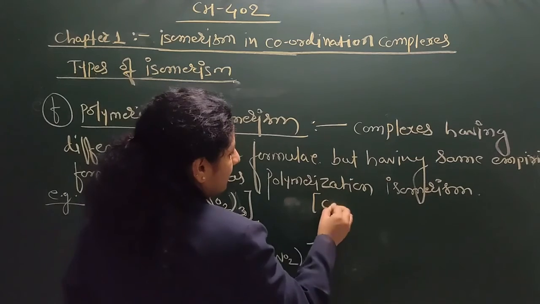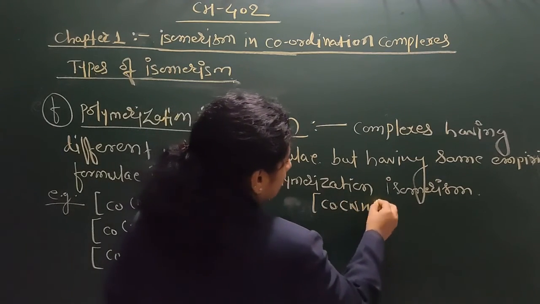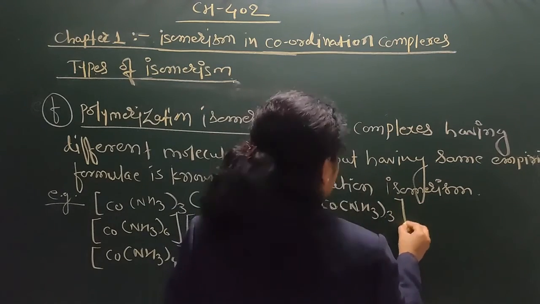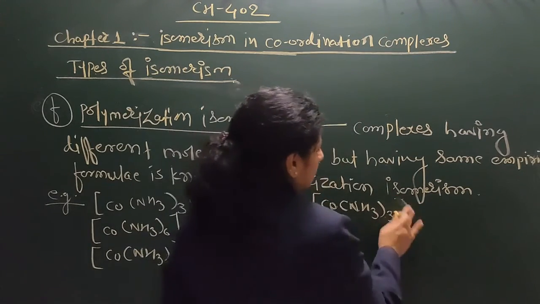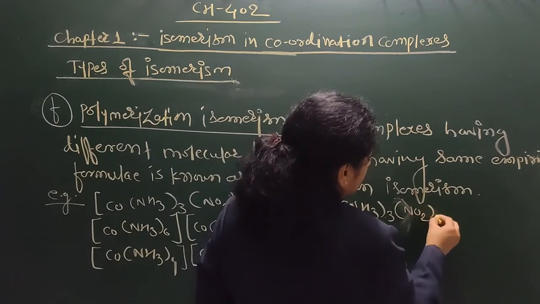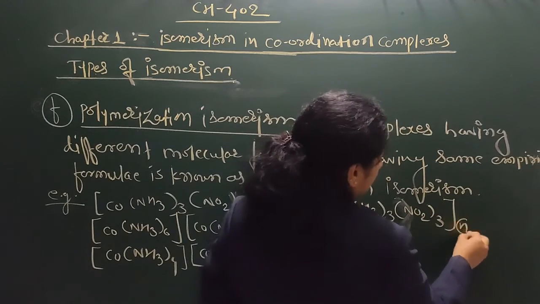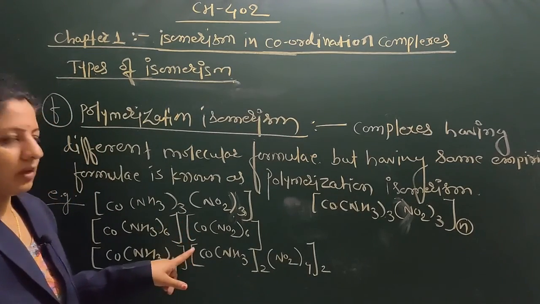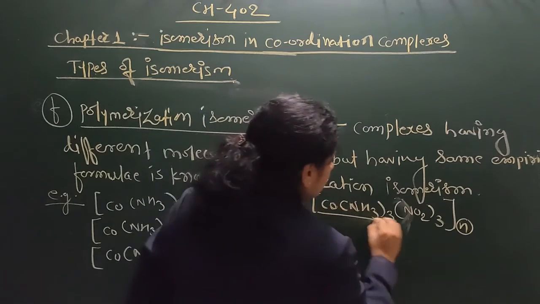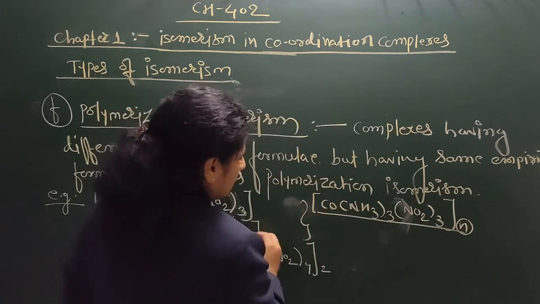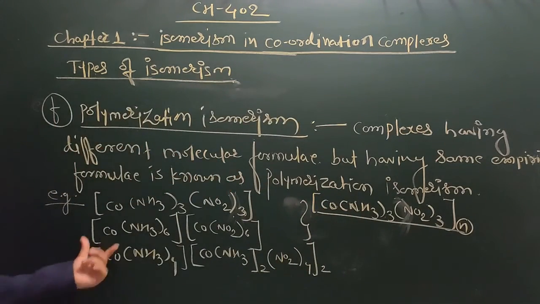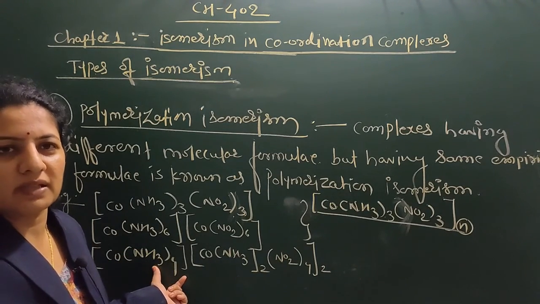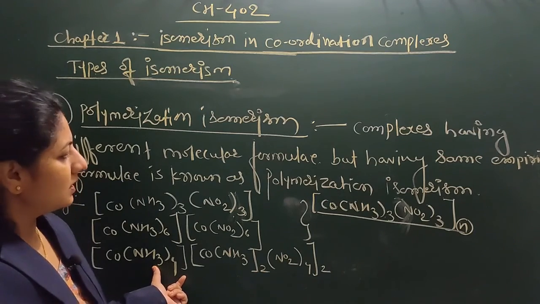These are all members of polymerization isomerism of this type, with NO2 three times, that is n times. These are the polymerization isomers of each other, having different molecular formulas but the same empirical formula.